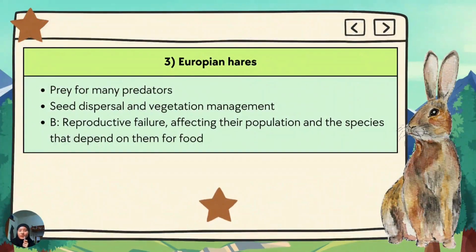Next, we got here is European hares. So they are prey for many predators, and they also take a role in seed dispersal and vegetation management. So what did brucellosis do to them? They cause reproductive failure, affecting their population and the species that depend on them for food. As we all know, hares are food or prey for many predators that exist in the ecosystem.